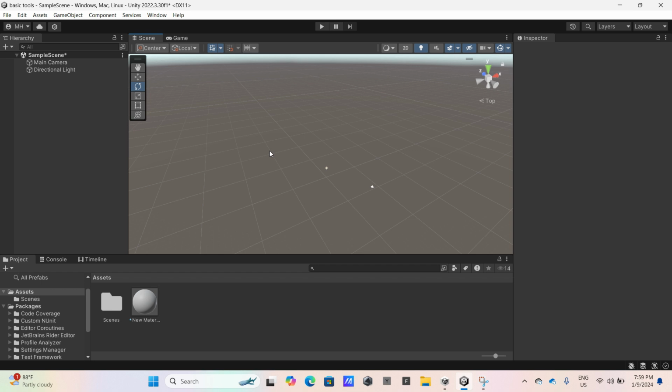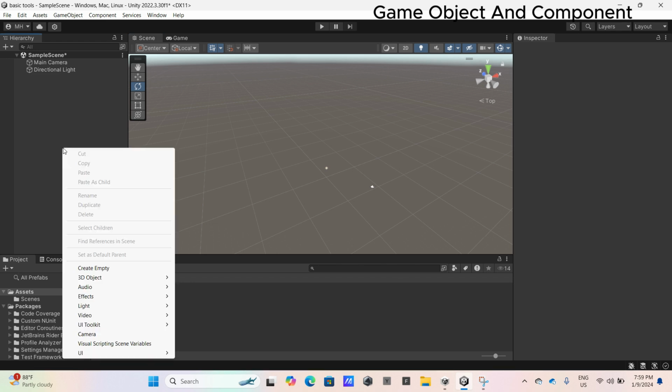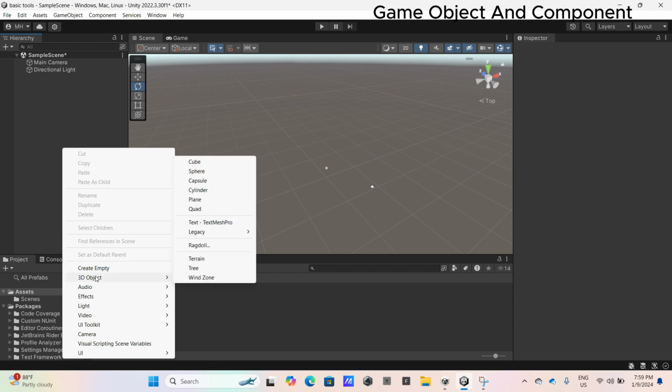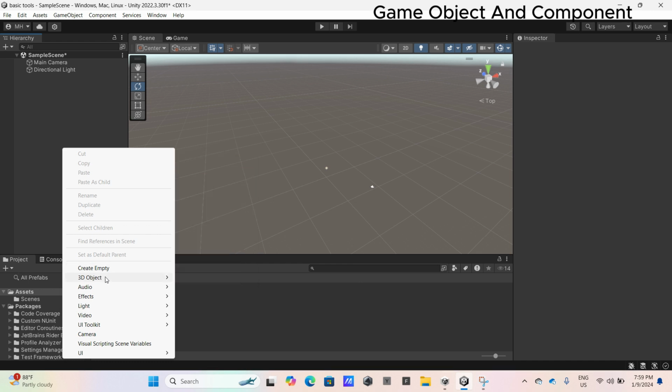Number two is game object and component. How do you create some objects, like a cylinder or a box? First, you must go here, right click, and choose 3D object.